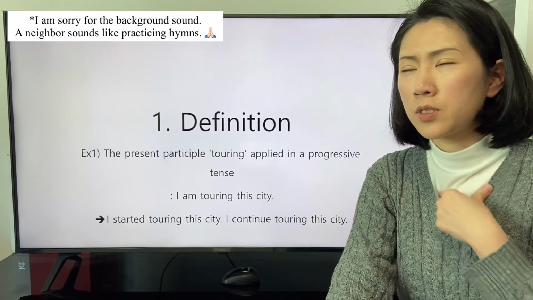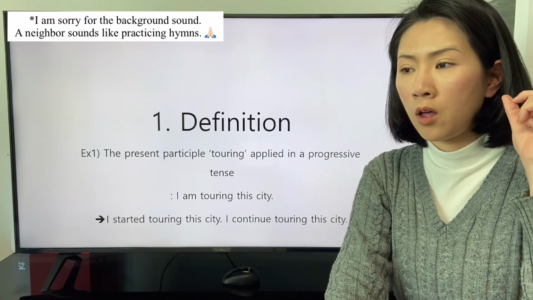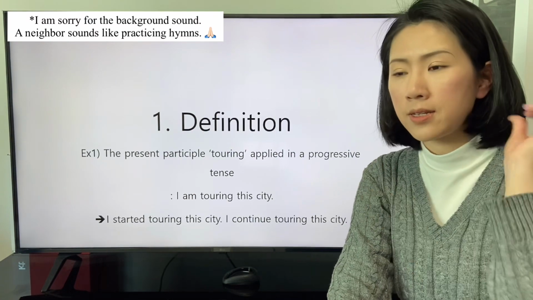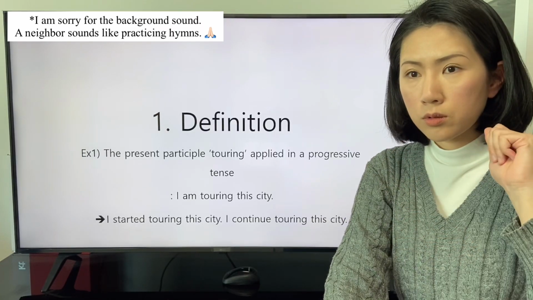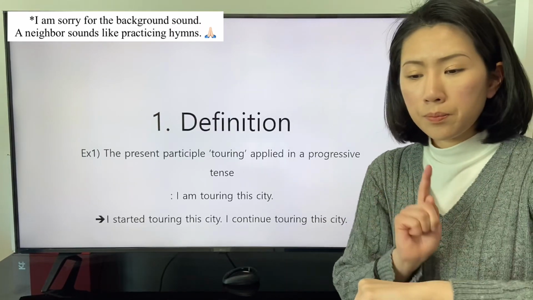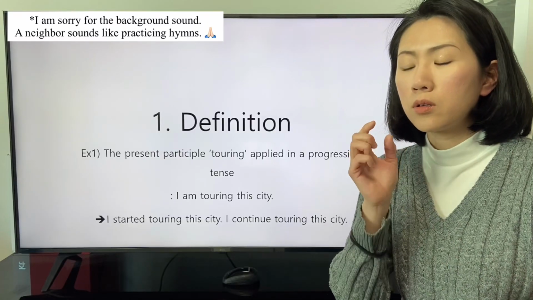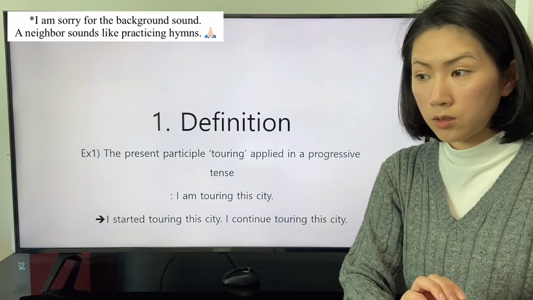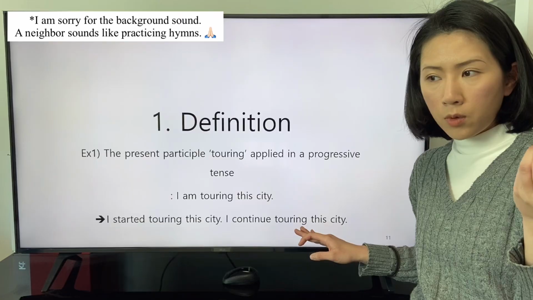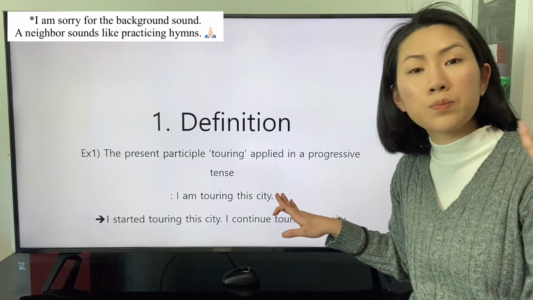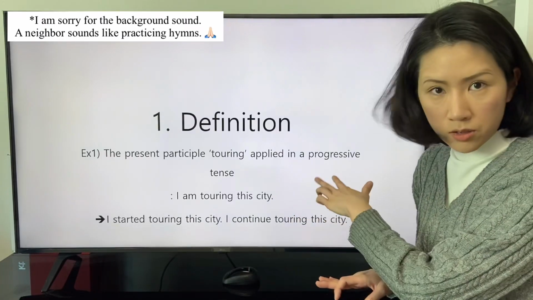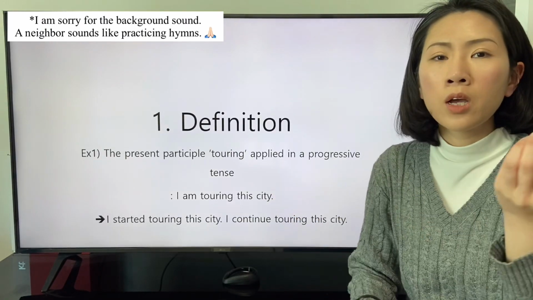For example, the speaker sets the point of the present as an hour. So an hour ago, the present started. Consistent with the perspective of the speaker who states this clause, I am touring this city.